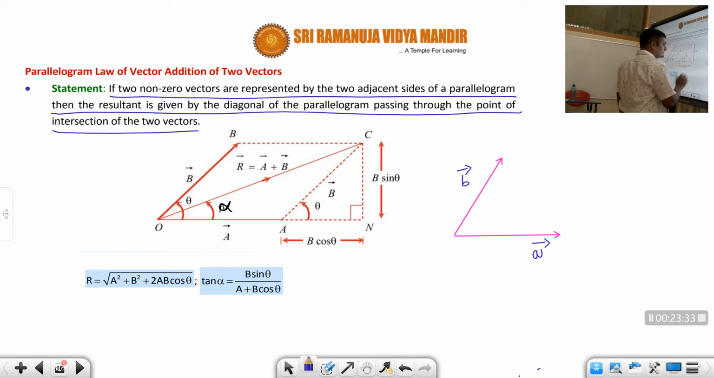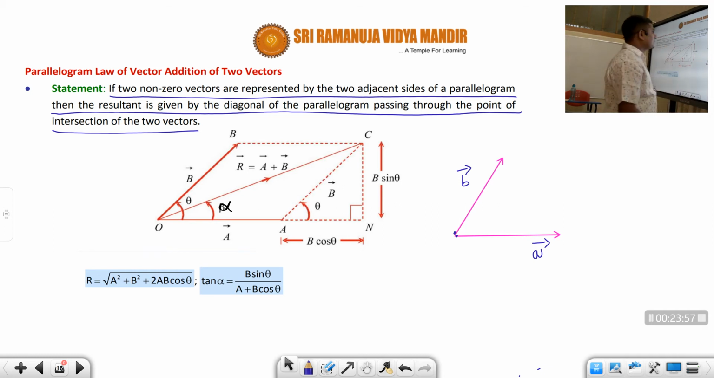Okay, students. So that means here the condition is that this tail and this tail should coincide. If you want to add the same vectors by triangle law, then you should shift this B vector like this and then add here. If you want to add by triangle law, this is the method. If you want to add by parallelogram law, this is the method. Actually, in one sense, both are the same.